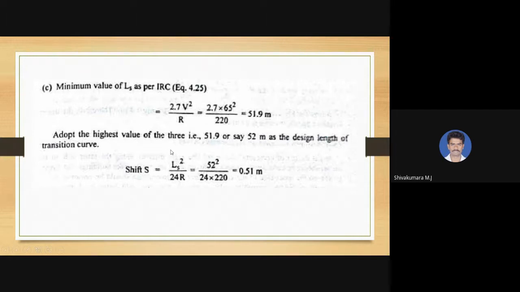So we got 52 meters, and then it is asked to calculate the shift also. So shift equal to Ls, length of transition curve, square divided by 24 times R. If we substitute, we'll get 0.51.